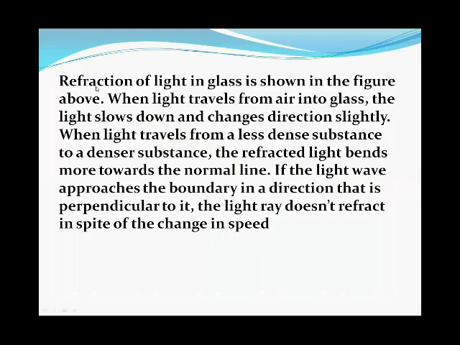Now here, refraction of light in glass is shown in the figure above. When light travels from air into glass, the light slows down and changes direction slightly. When light travels from a less dense substance to a denser substance, the refracted light bends more towards the normal line. If the light wave approaches the boundary in a direction that is perpendicular to it, the light ray does not refract in spite of the change in speed.